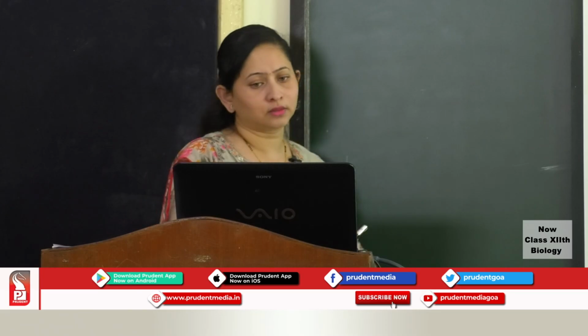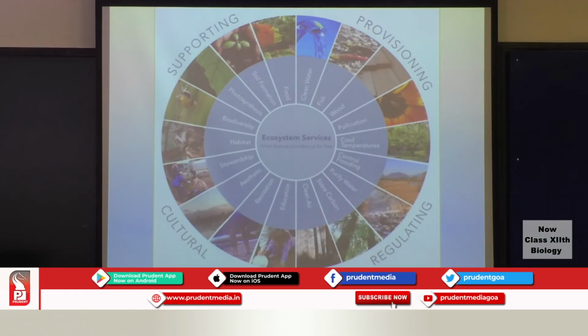Coming to the next, the ecosystem services. These are the services that are given to mankind free of cost by the ecosystem through a natural environment, through a healthy ecosystem. We have n number of ecosystem services which will support the ecosystem. For example, you will have biodiversity, photosynthesis, soil formation, food, clean water, fishes, wood, etc.